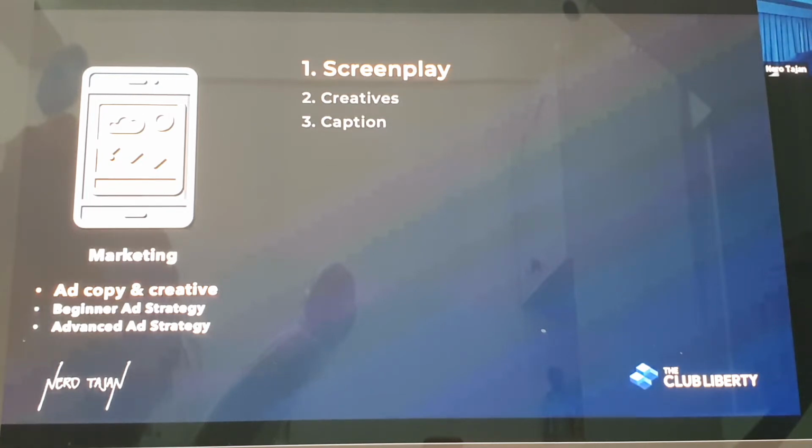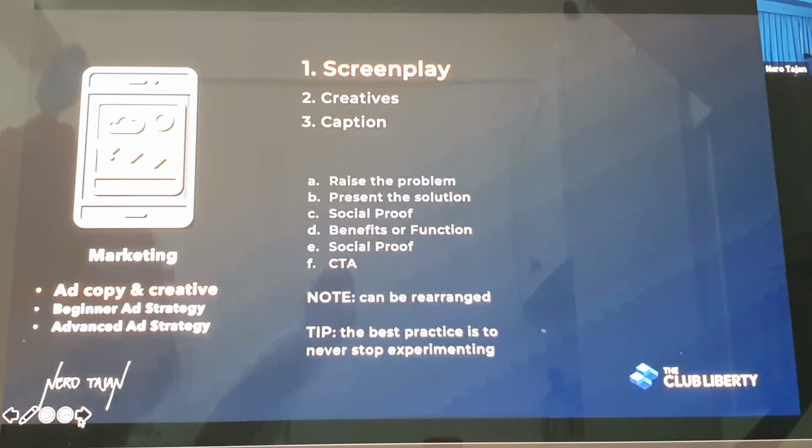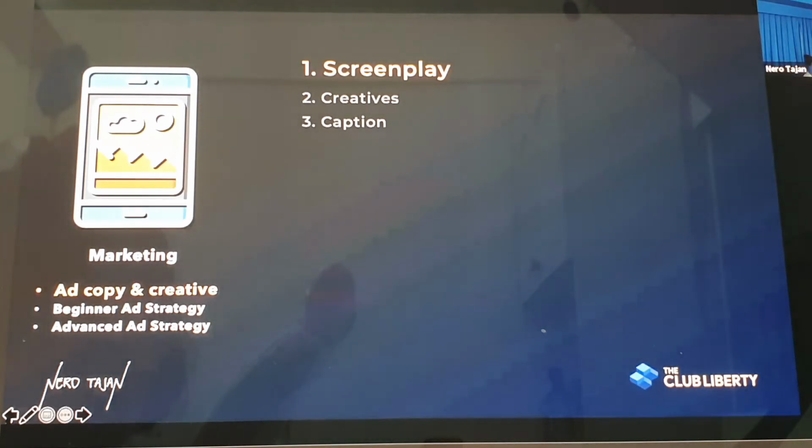And the reason why yung ating pinaka-first part nyo is discussing the ad copy and creative, is para alam nyo what ad works in the market. Okay, for you to know what ad works in the market. Let's start first with screenplay. Screenplay, this is a term na I use kasi I love movies so much. And screenplay is all about the script or parang the guide that people will see on the screen.